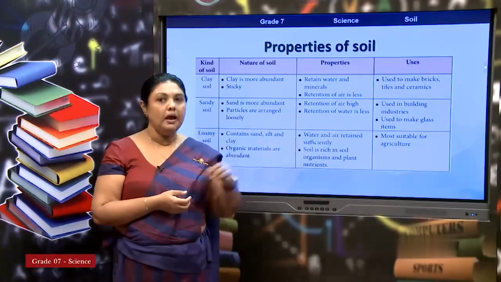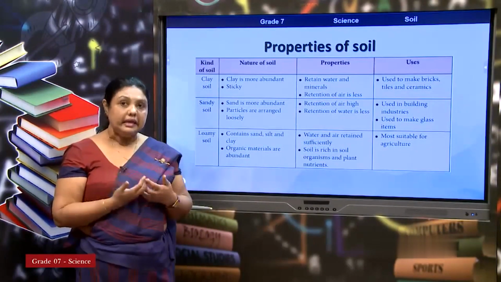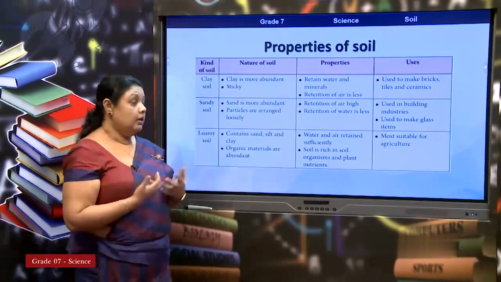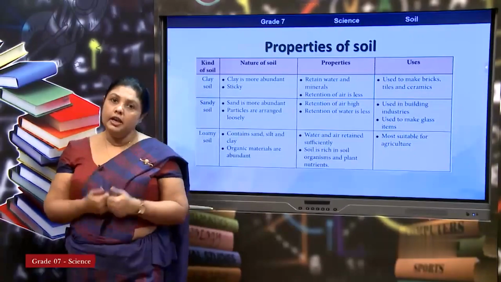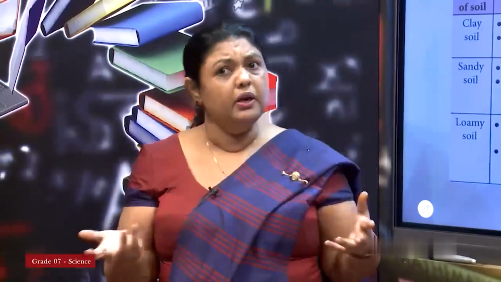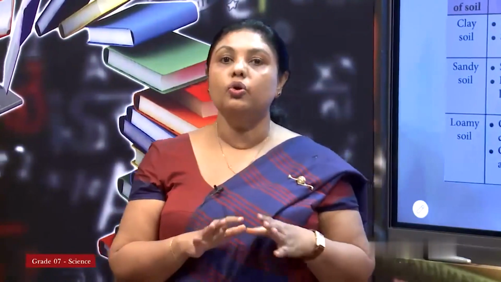So, if you put a plant there, the plant will get all the nutrients that it needs. So, it is very useful in agriculture. You may have heard about organic food, organic plants. Yes, that is this. Why? If the soil is full of organic matter, you don't need to put artificial fertilizer.